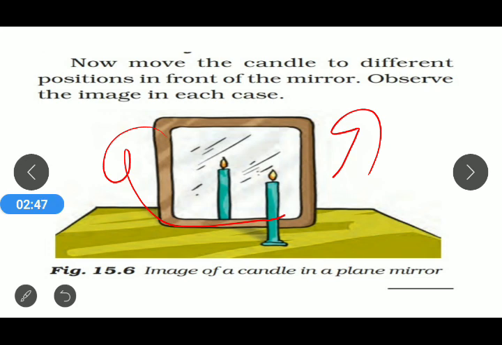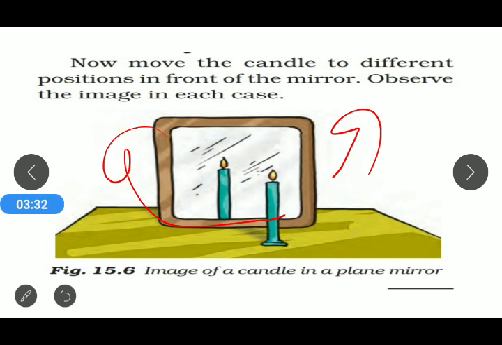Apart from that, if we take a white paper sheet in front of that plane mirror, we only see the image in the plane mirror. We are not getting any kind of image on the plain white paper. Whether we put that paper in front of the plane mirror or just behind it, we are not able to see any image on it. So that gives another property, that the plane mirror always forms a virtual image.